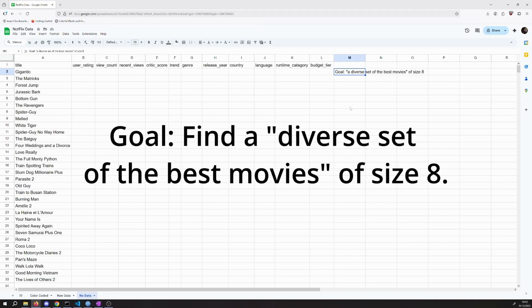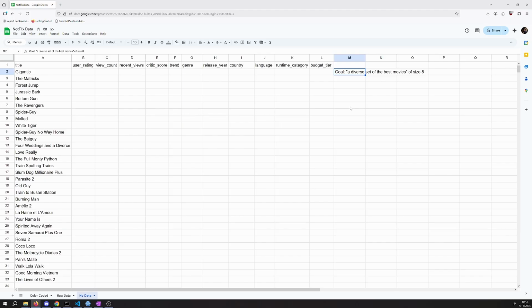Now, we've been studying logic and sets. We have a little bit of formal mathematical lingo and jargon now that we can work with. And that's what I want to work with when we start thinking about the problem we're facing here. Okay, so I want us to start thinking about this. We have to come up with some characteristic of what it means to be the best. And we also have to have some kind of characteristic of what it means to be diverse. And the other thing we have is a bunch of data of different kinds that we can use to come up with some kind of criteria for what is the best or what is the diverse set.